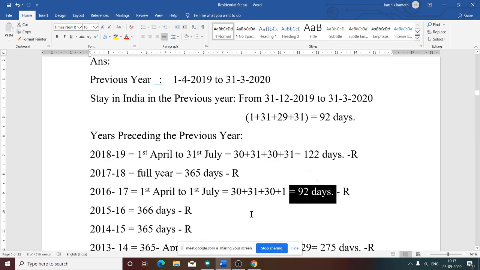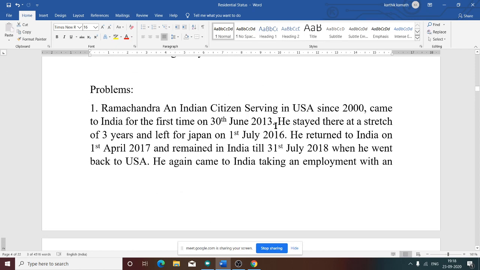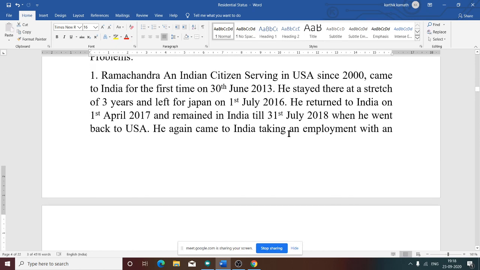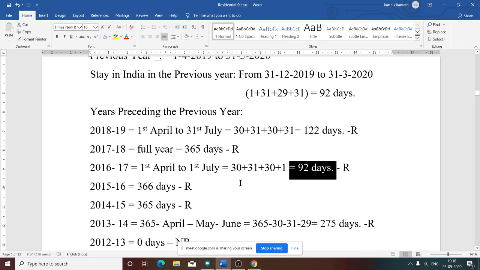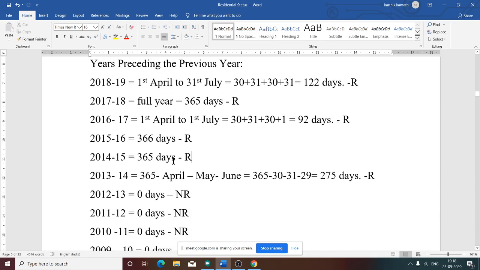Now the next year, preceding the previous year, that is 2015-16. What about 15-16? From 2013 to 2016 he was there in India, so the full year he was there. 15-16 means 1st April 2015 to 31/3/2016. 2016 is a leap year, so February has 1 day more, that is 366 days for 2015-16. Now this is clear. What about 2014-15? He was also there in India the full year, so 365 days.